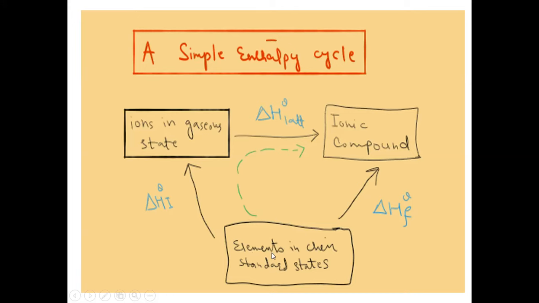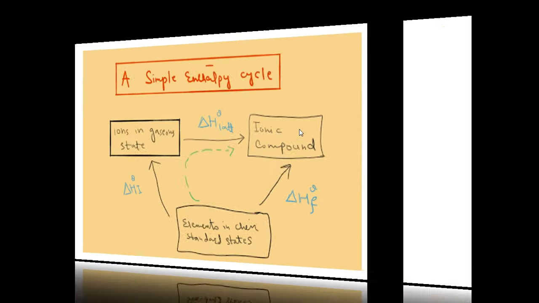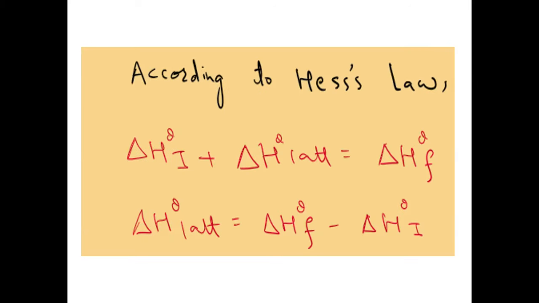This means you have devised that there are two routes. One route is from elements in their standard state to the ionic compound, and the other route is again from elements in their standard state to the ionic compound. One route includes delta H standard F, and the other includes two values, delta H standard I and delta H standard lattice. I have shown this equation in the next slide, like here. According to Hess's law, delta H standard I plus delta H standard lattice is equal to delta H standard formation, and if you want to calculate delta H standard lattice, then you can rearrange this equation, students.